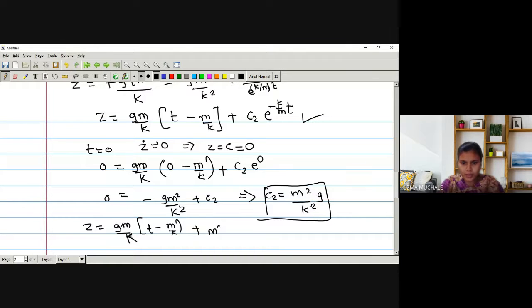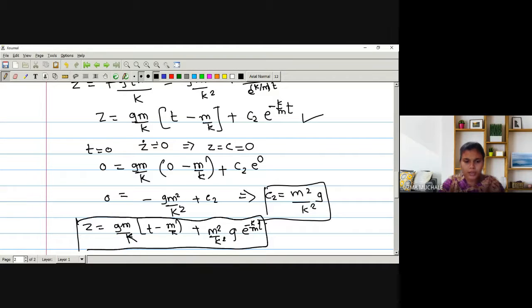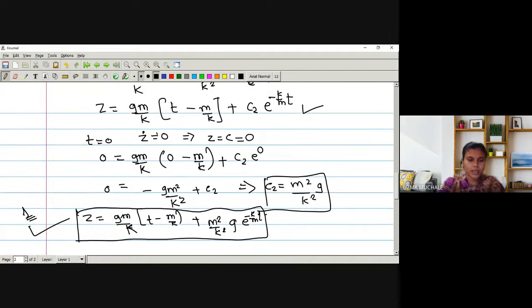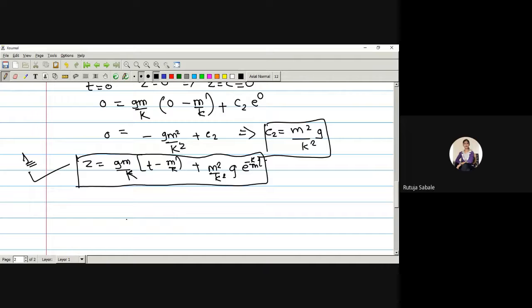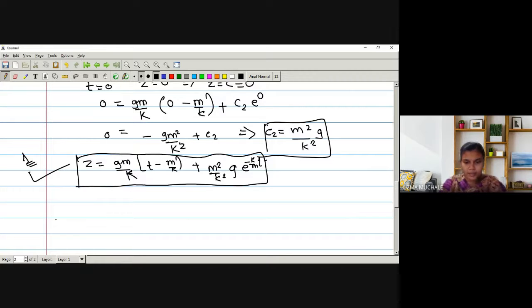It is m square by k square g e raised to minus k by m into t. Okay, so now we can say this is the required equation of motion of a particle falling under the influence of gravity. So the first part we have done, we have derived the equation. Okay, is there any doubt up to this? No, ma'am. Okay, except that confusion of a negative sign which we have left out.